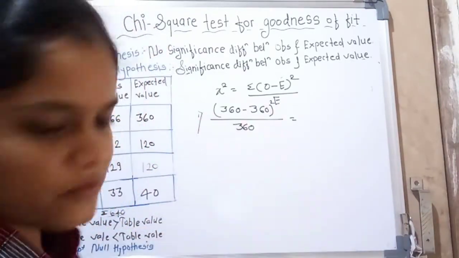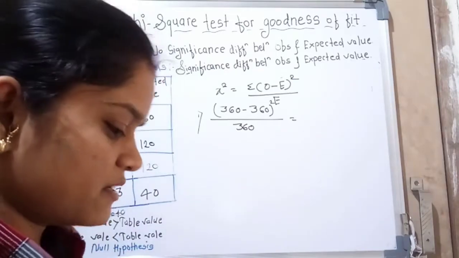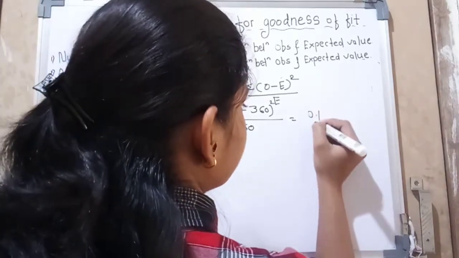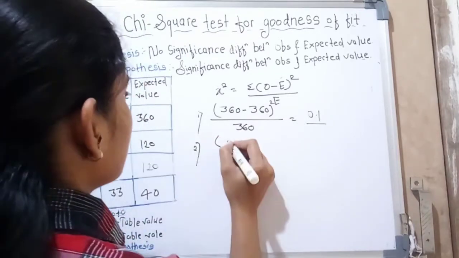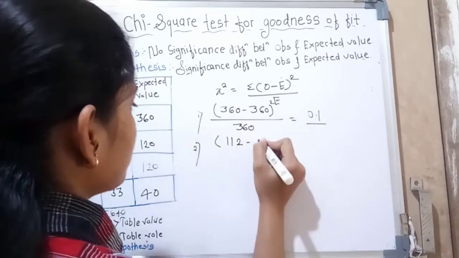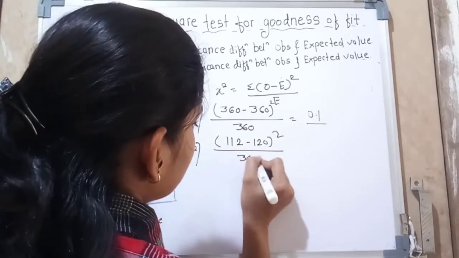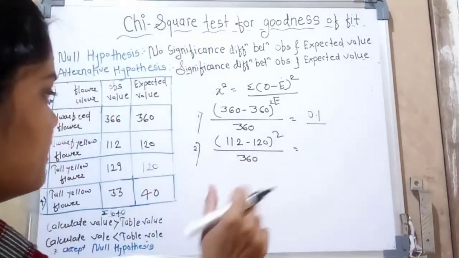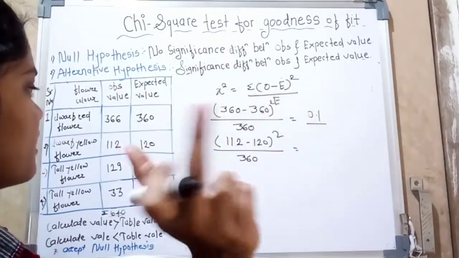Okay, now we calculate and tell me what is the answer. The answer is 2.1. Okay, second, same, our observed value is 102 minus expected value is 120, bracket square upon 360, we get. So how do we put these values in that formula?